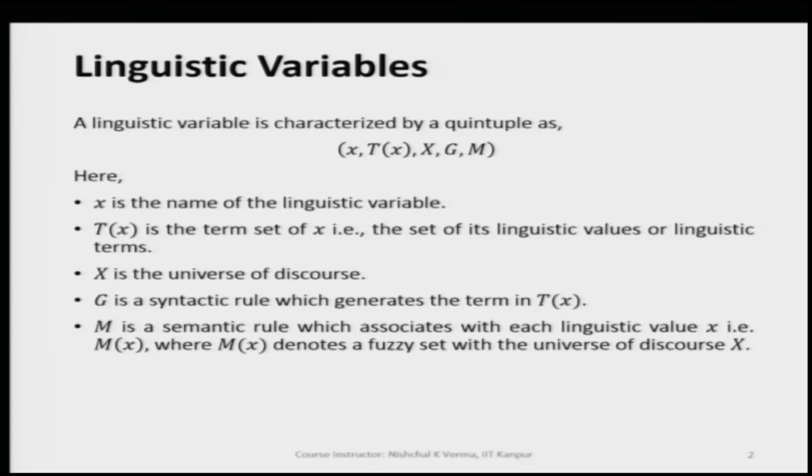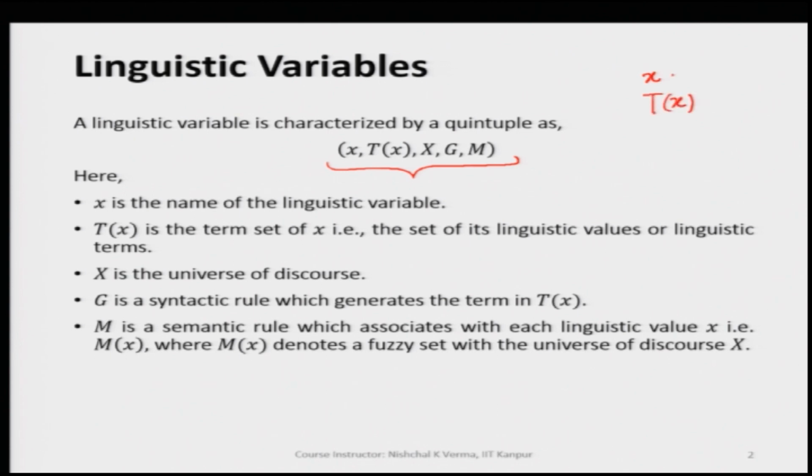A linguistic variable is characterized by a quintuple, and this quintuple basically has 5 variables. These 5 variables are x, T(x).